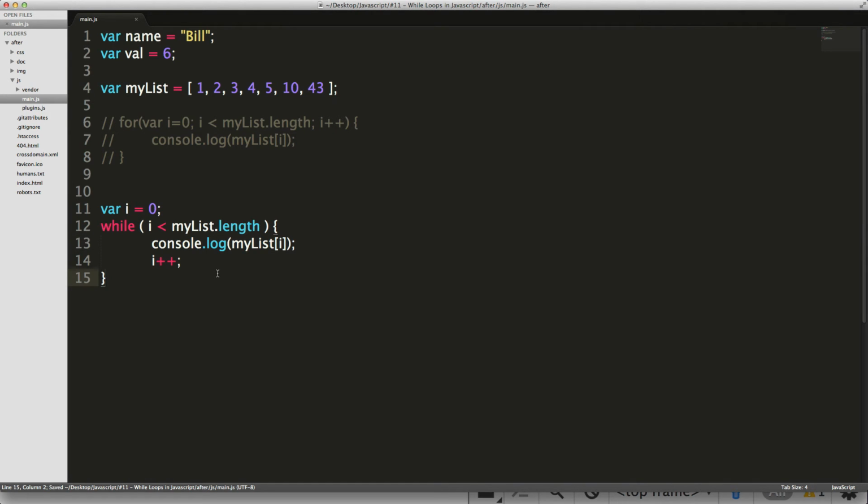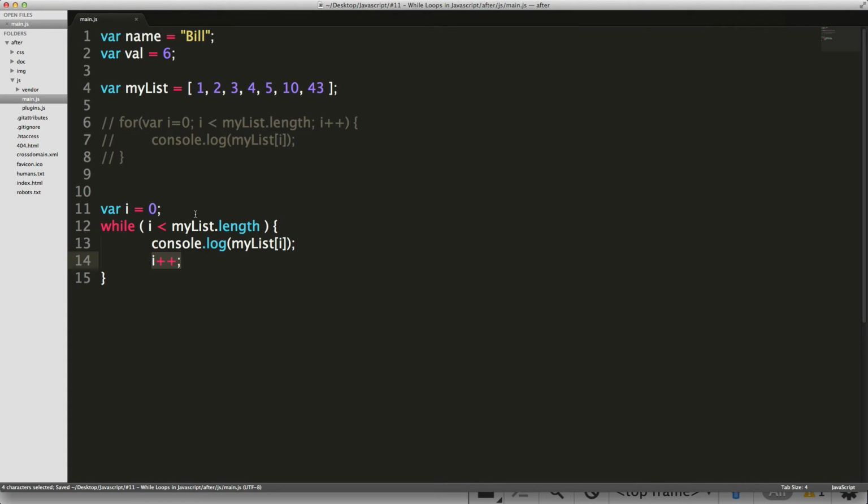So now if we save this, we'll step through it. The program hits i, and i is equal to 0. Now it's saying while i is less than myList.length, which it most certainly is, console log the position in myList with the index of 0, which is the first item, and then increment i by 1, and check again whether i is less than the length.